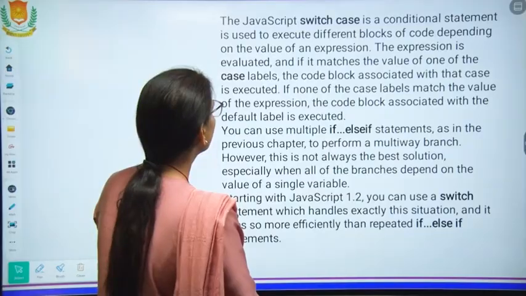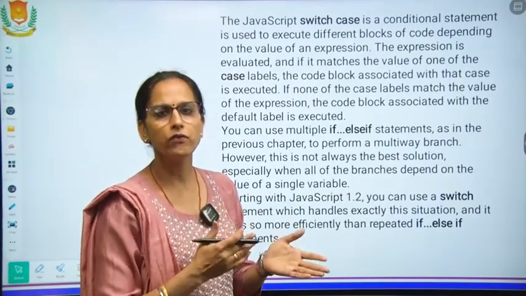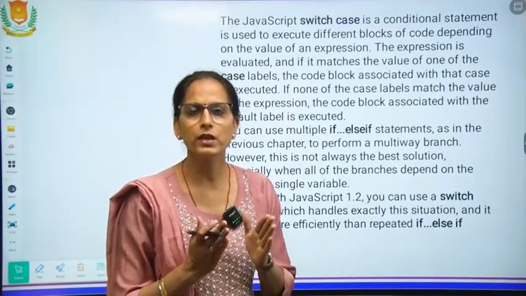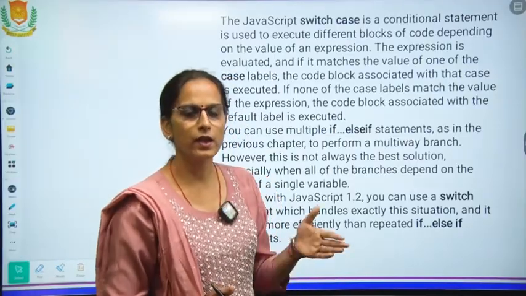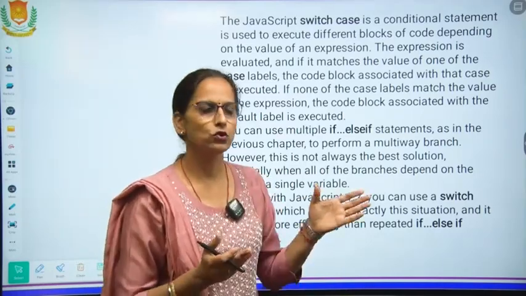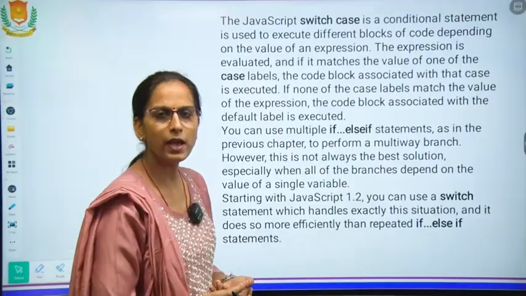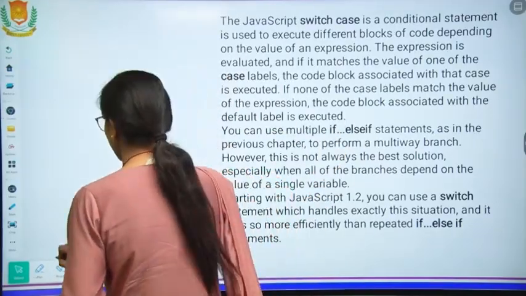Now we have JavaScript switch case. We were discussing that if we have multiple options, switch is the alternative of the if case. In if else, we have multiple nested ifs. So for multiple nested ifs, we have an option which can be used in place of if else if.